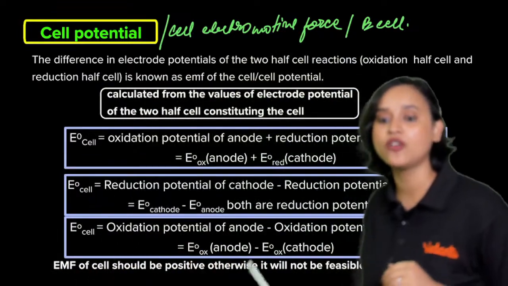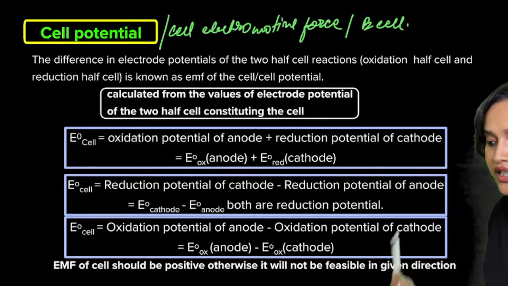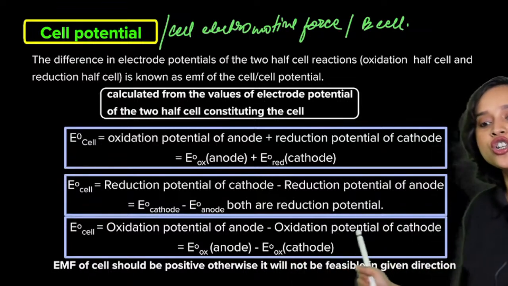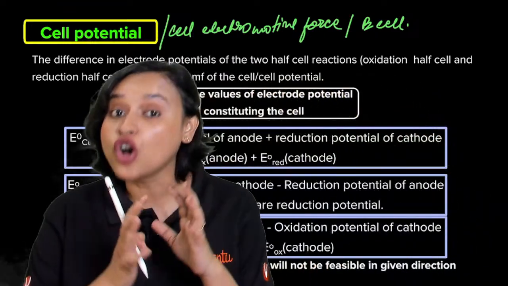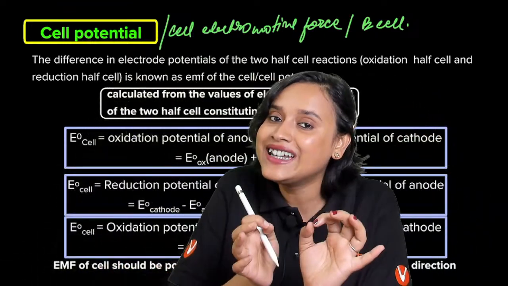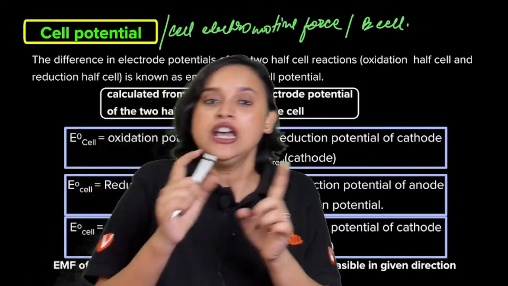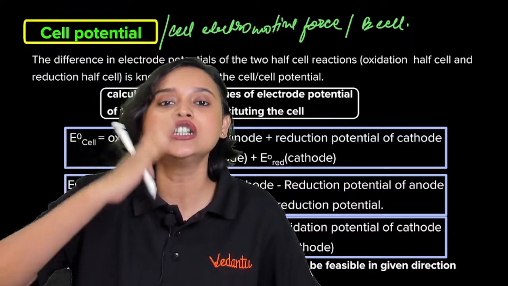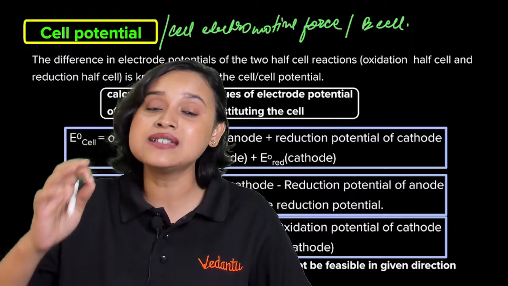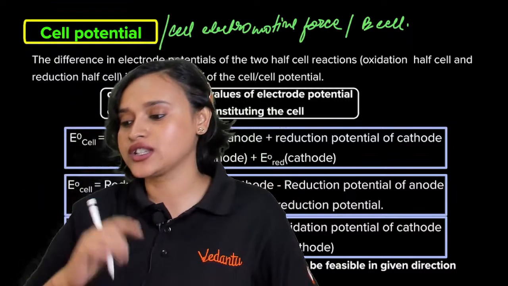Now, EMF of the cell should be positive. Otherwise, it will not be feasible in the given direction. If by chance you find a negative EMF, that means the reaction is not feasible in that direction.